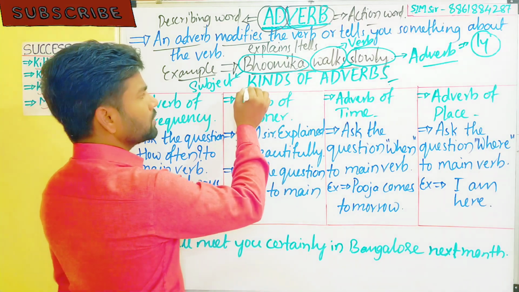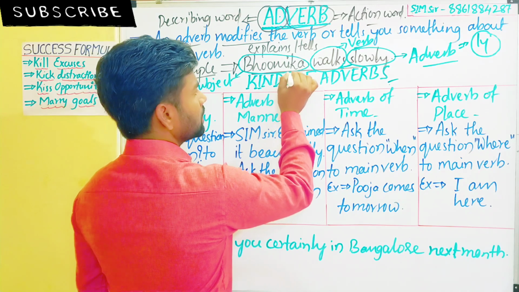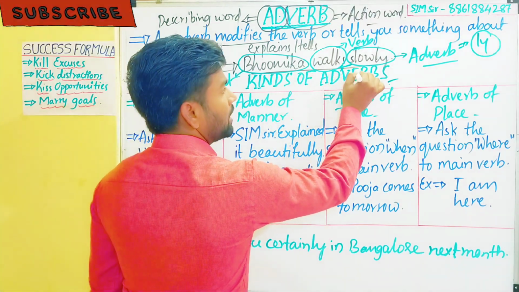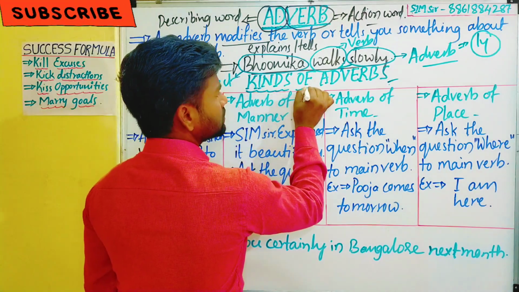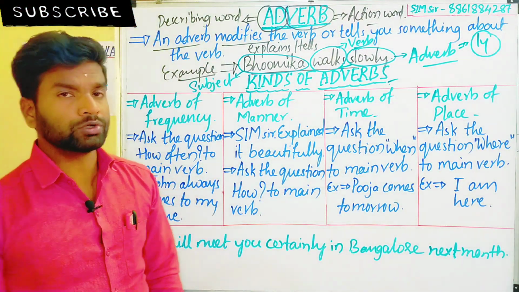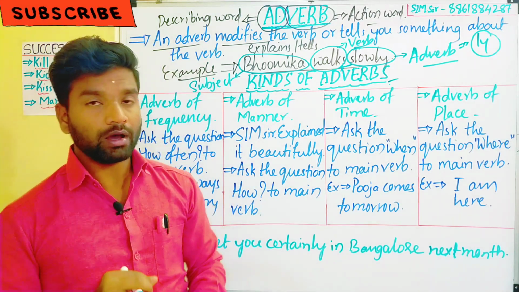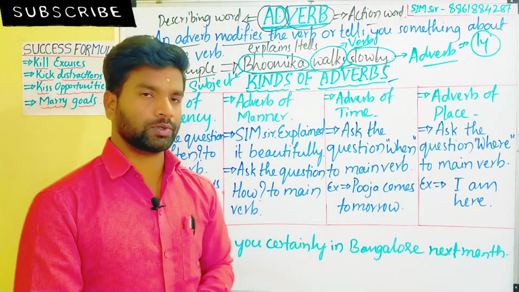Okay, let's come to one more point related to this that we must learn, that is called kinds of adverbs. Then one more thing we call types of adverbs. ಕ್ರಿಯಾ ವಿಶೇಷಣದ ಭಾಗಗಳು ಅಂತ ಕರಿತೀವಿ, ವಿಧಗಳು ಅಂತ ಕರಿತೀವಿ.